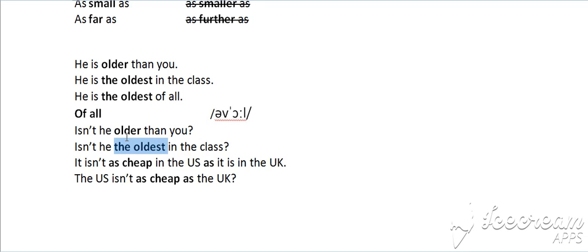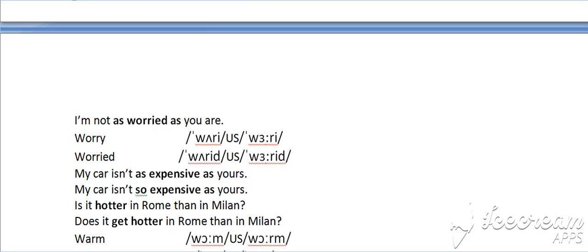Isn't he older than you was the first one. Isn't he the oldest in the class? So we are comparing one person to a group, the superlative form. It isn't as cheap in the US as it is in the UK. With the US and the UK, we always use the in front of them. So as in the middle is the base form cheap. The US isn't as cheap as the UK, again, as cheap as.